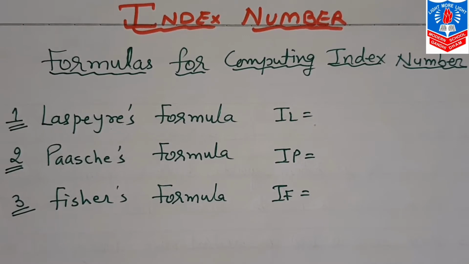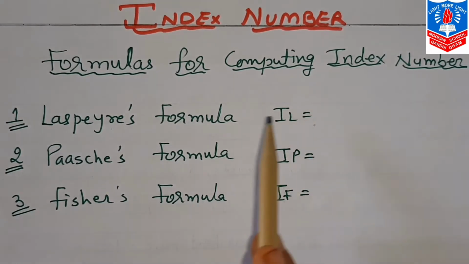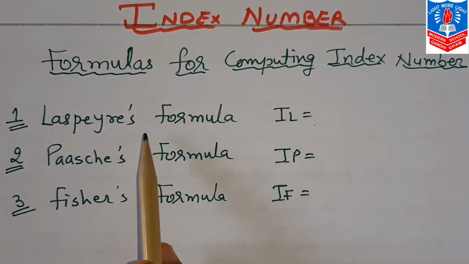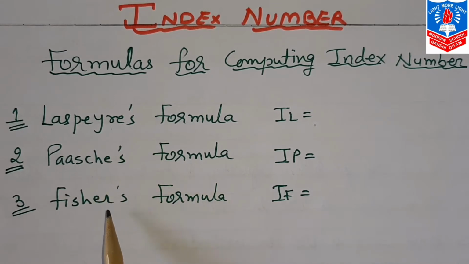In today's session, a 5 mark big sum, in which we see how to calculate index numbers by three different statisticians named Laspeyres, Paasche and Fisher.